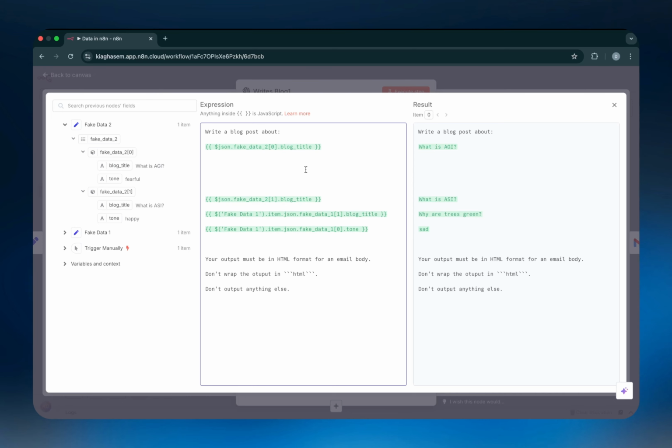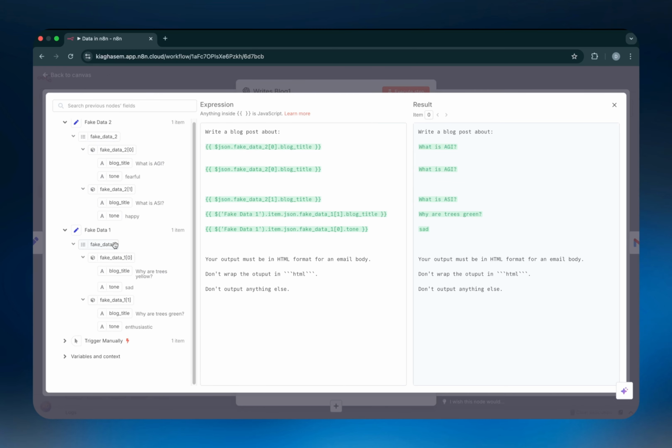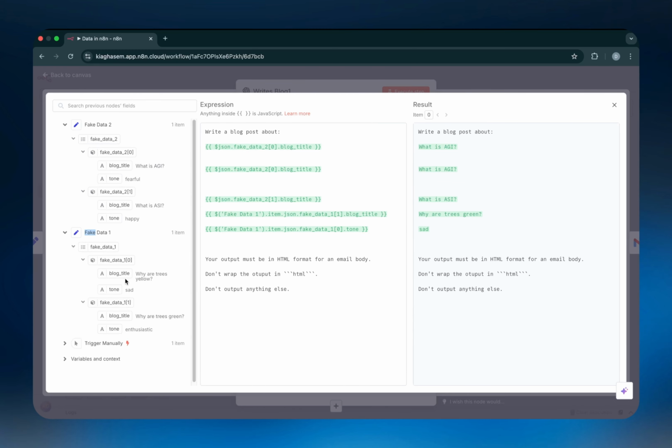So I technically could do that, or I can do the much easier thing, and that's literally just grab the variable I want and then pull it in and drop it where I want it. And that's it. Just like that, you can see these two are exactly the same. Now, if I wanted to go to fake data 1 and drag one of those variables, I could just click on the arrow next to fake data 1, and I could just drag this one, and this should say sad. You can see it literally does exactly what we did down here, and it gives me the value.